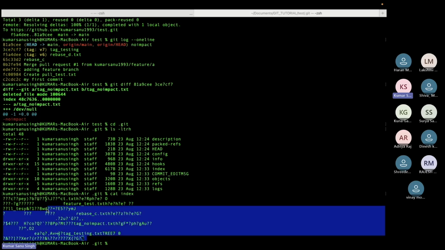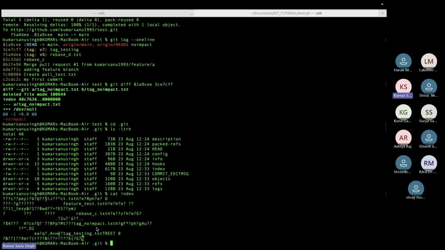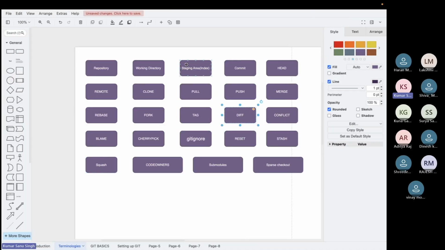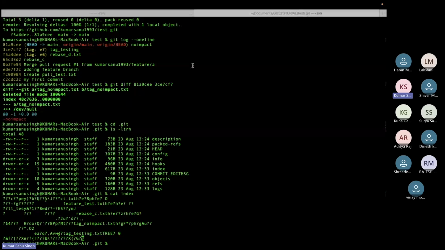It is not human readable, but this keeps on changing. If you notice this, feature_C, then you have test, then dbase, no impact. So index is nothing but whenever you add, index gets changed. So staging area is also called index. I have noted it down, right? Staging area index. So it is basically changing the index.